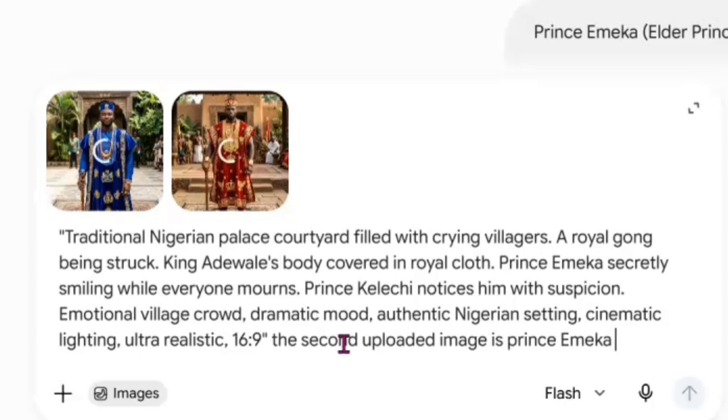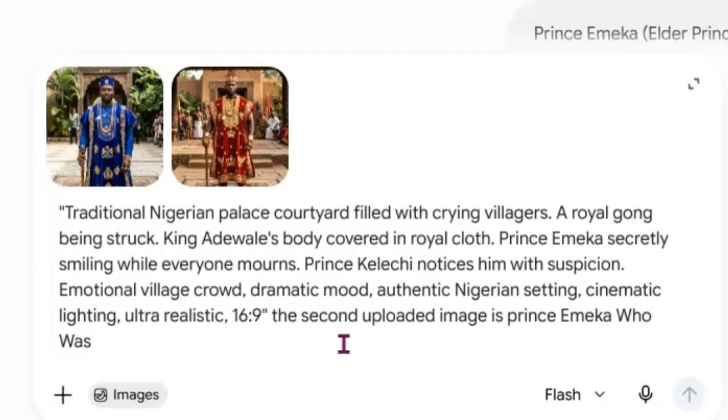So I'm going to differentiate them so that when you want to create the scene, you know who is Emeka and who is Kelechi, because ChatGPT did not indicate that. ChatGPT definitely will not give you 100%. There are some things you have to do yourself to make it consistent, so that you use the same face throughout your full drama, in case you are creating a full-time movie, a video of 1 hour.